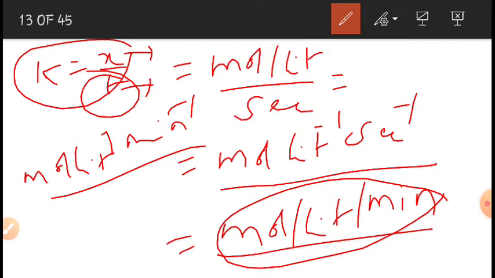For a reaction whose rate constant has units of moles per liter per minute, the reaction is called zero order. Even by looking at the units of the rate constant, we can say which type of reaction it is: first order, zero order or second order. If the units of a rate constant are moles per liter per minute or second, then the reaction is called a zero order reaction.